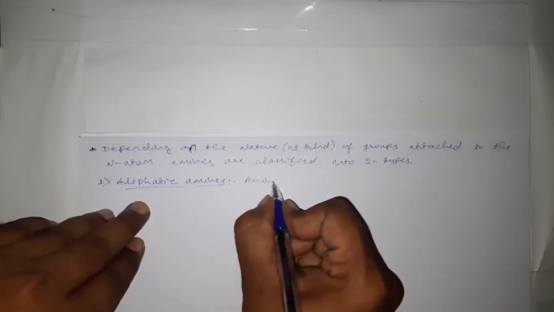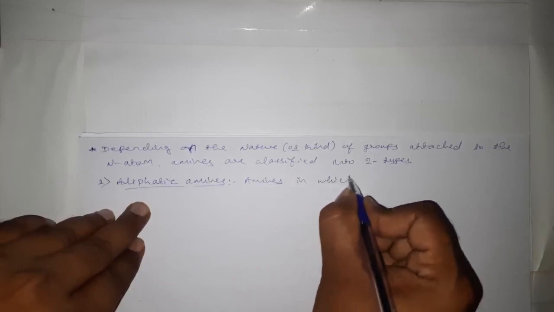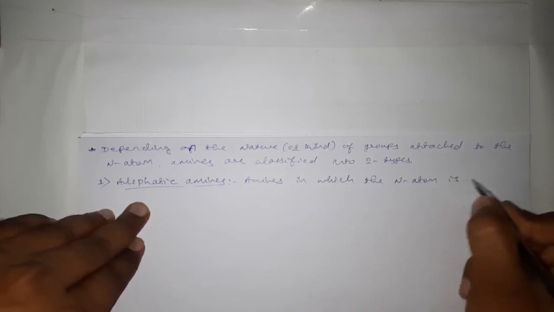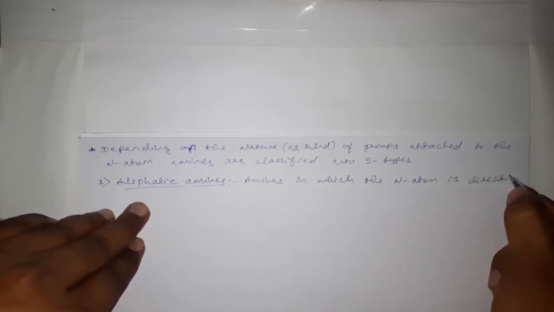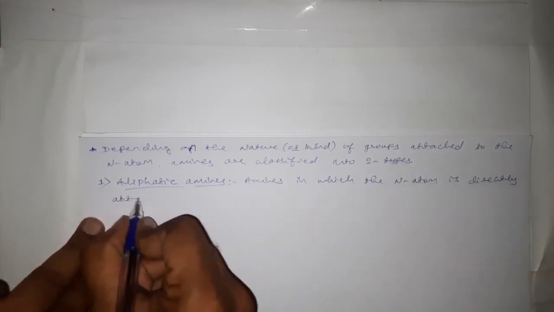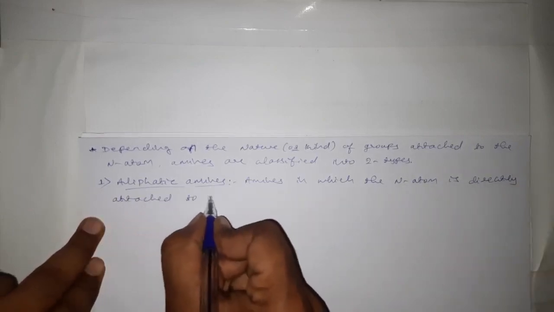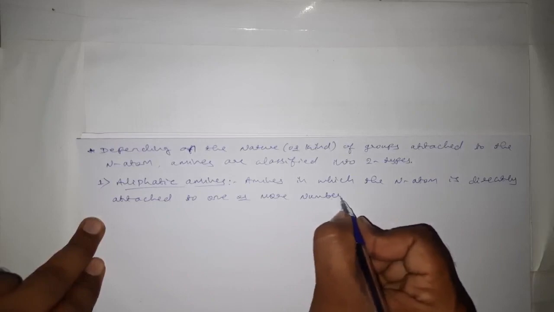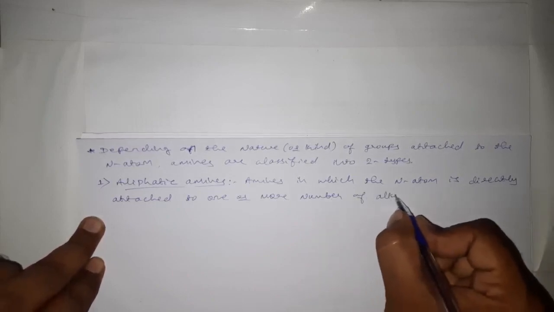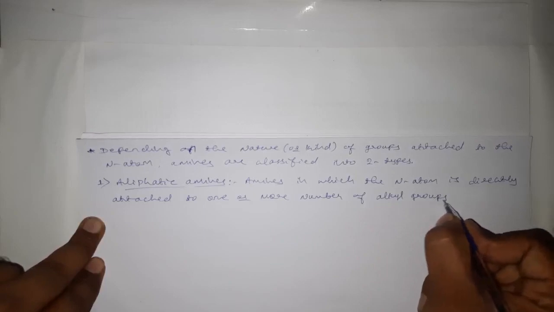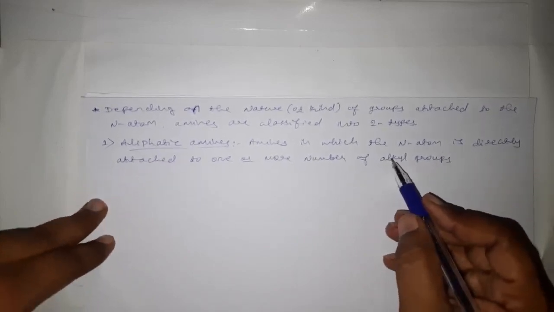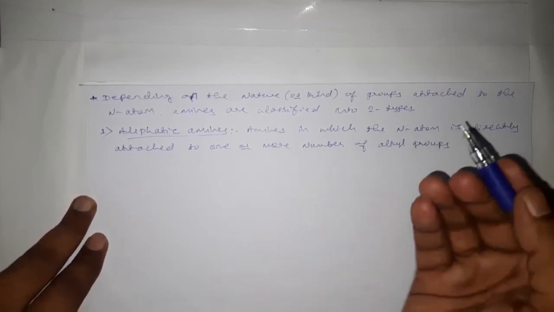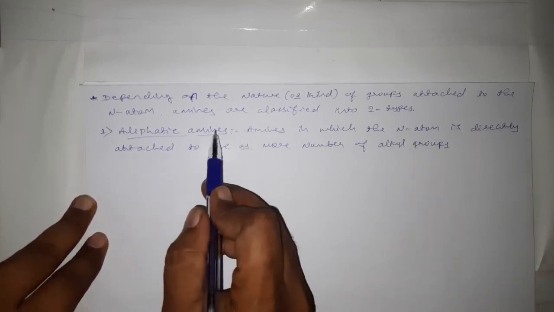Amines in which the nitrogen atom is directly attached to one or more alkyl groups. If in an amine the nitrogen atom is directly attached to one or more alkyl groups, then those amines are called aliphatic amines.